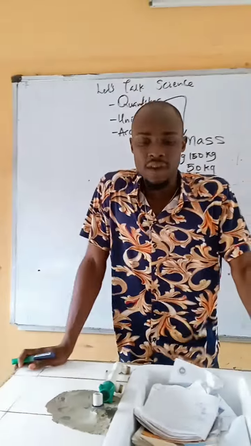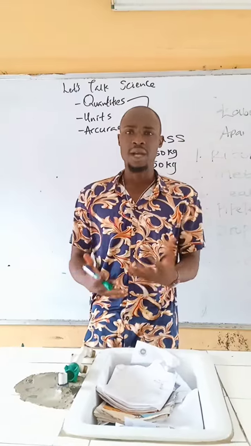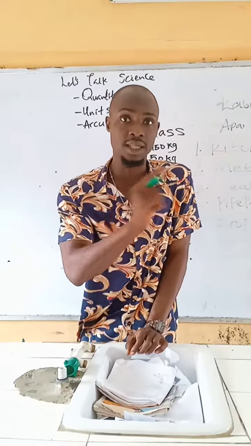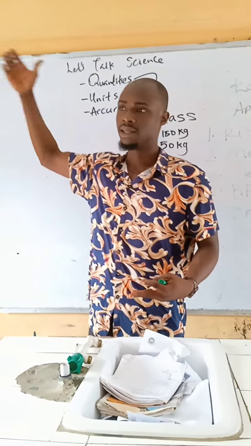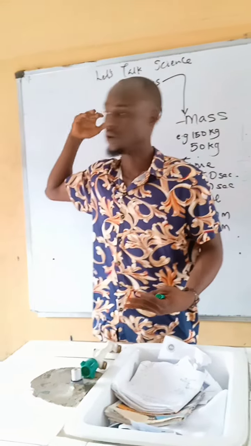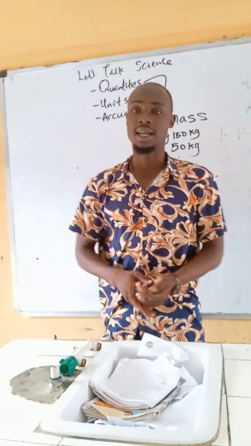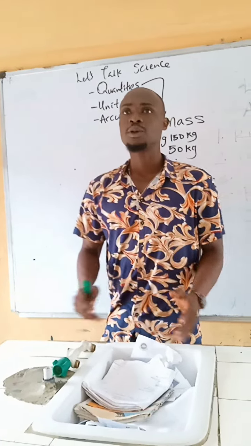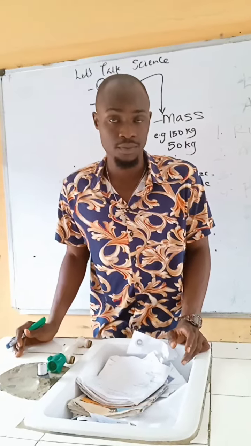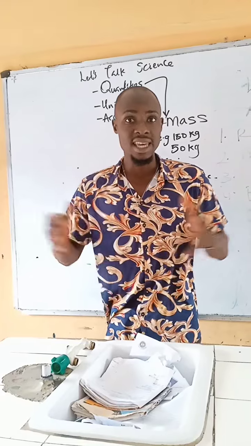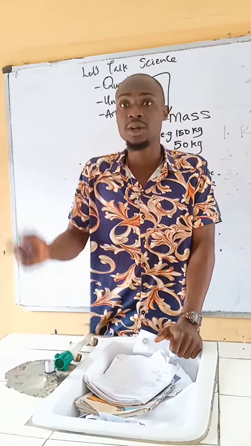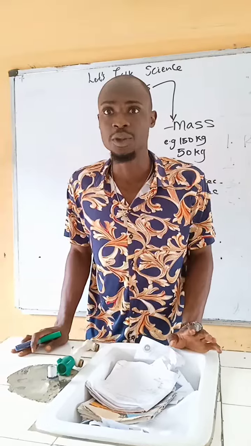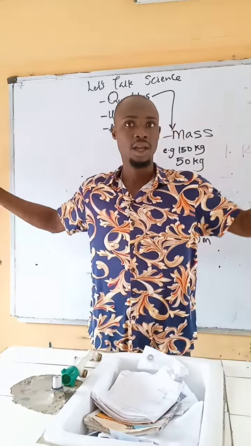So if I'm working with a very large unit, I can't really be accurate. Time is a very, very good example of this. If I'm going to date something that happened a long time ago, and I say it happened 5,000 years ago, I'm using a unit, years, which is a very large unit. A year is 12 months. 12 months is about 48 weeks. You can see that it is a long measurement.